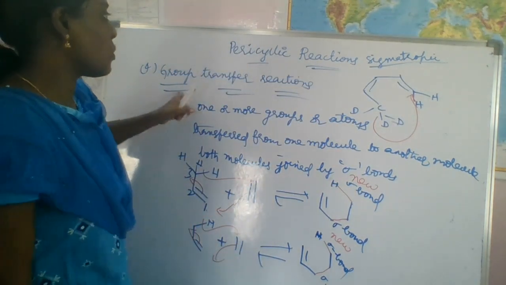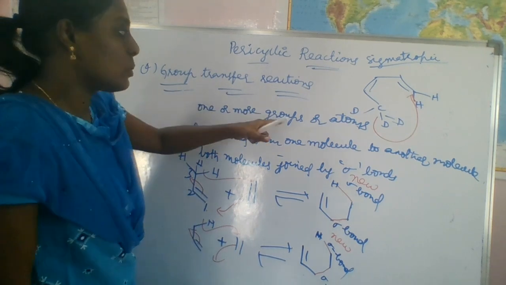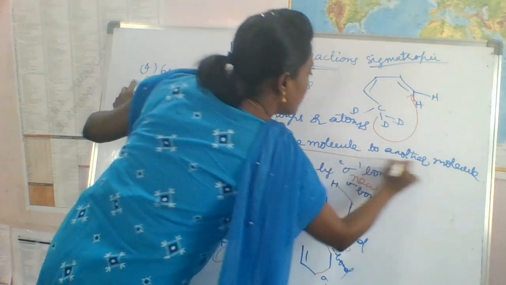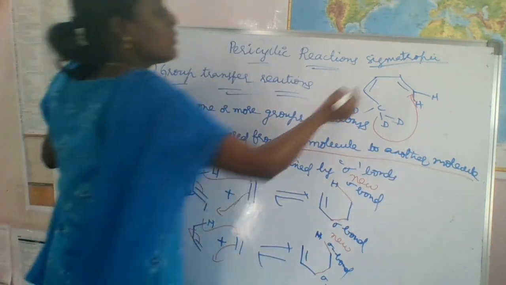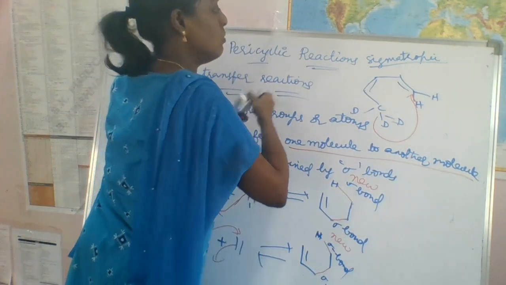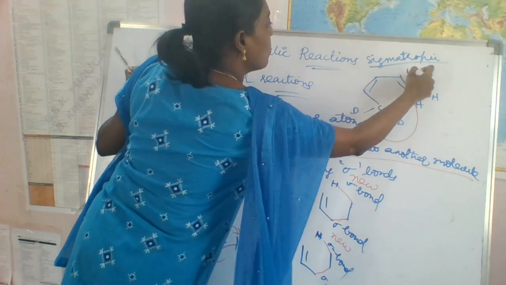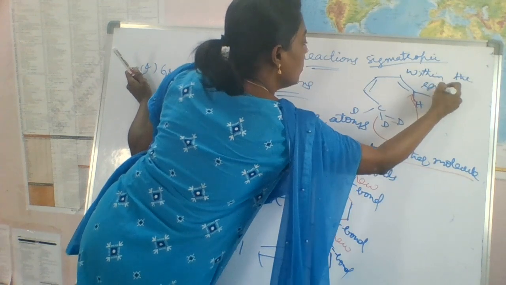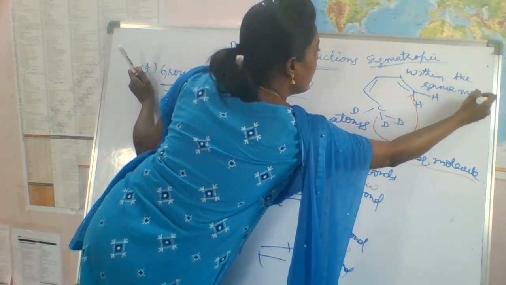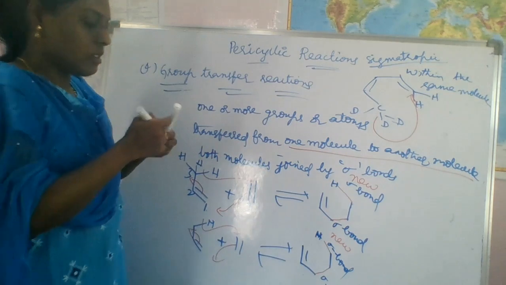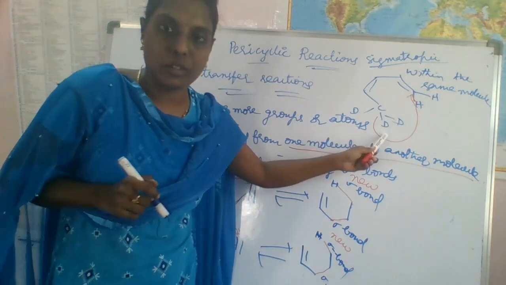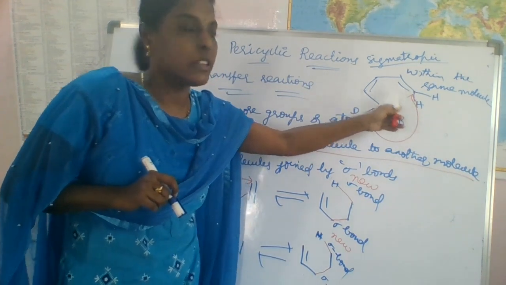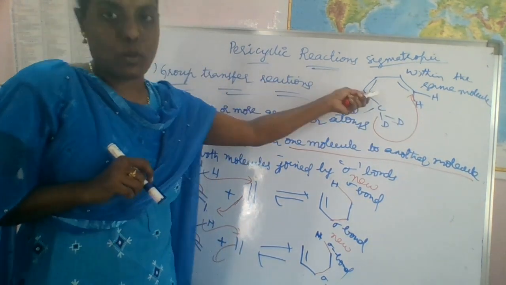But what are group transfer reactions? One or more groups or atoms transferred from one molecule to another molecule, right? In sigmatropic, within the same molecule, we are transferring the sigma bonds or groups from one end to another end, right? So this is called sigmatropic rearrangement.